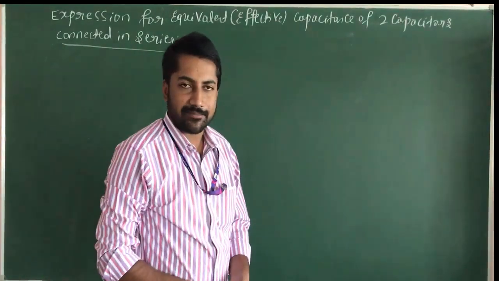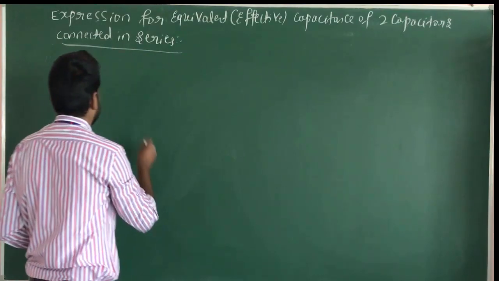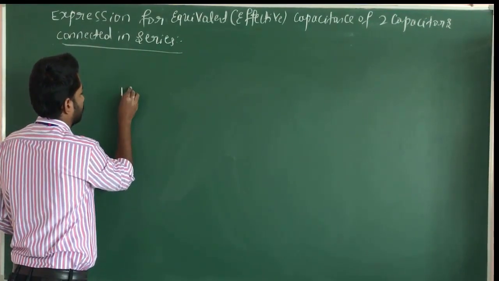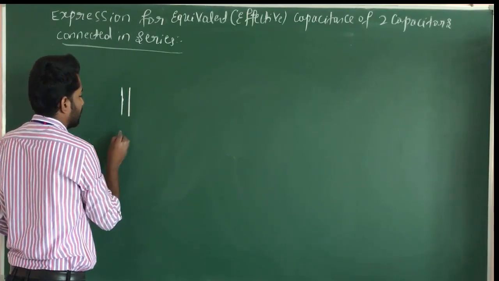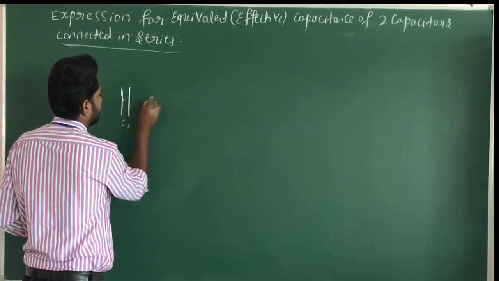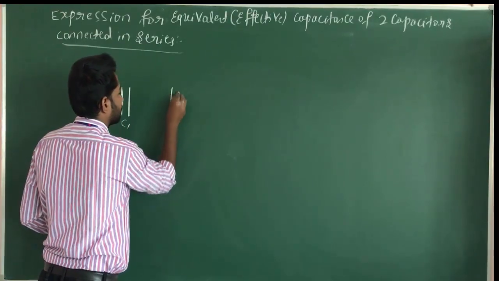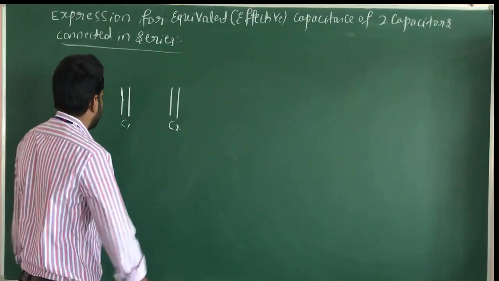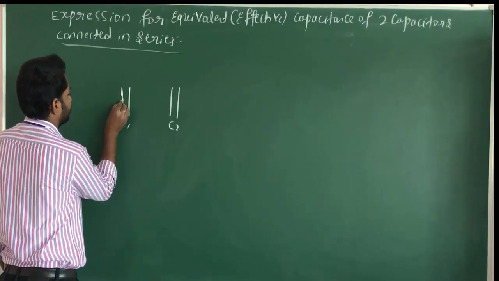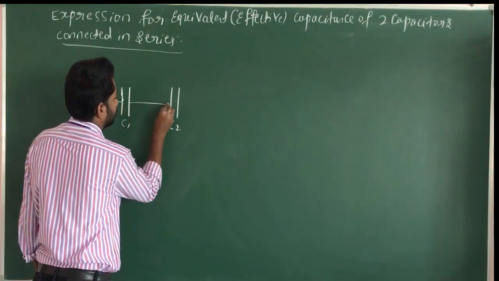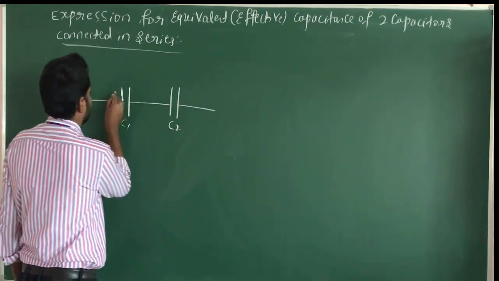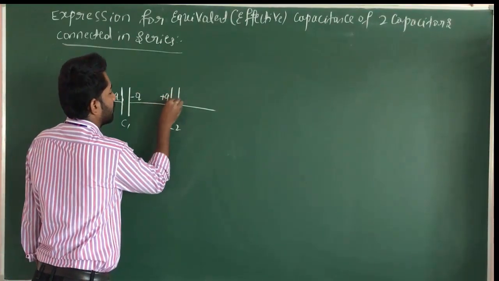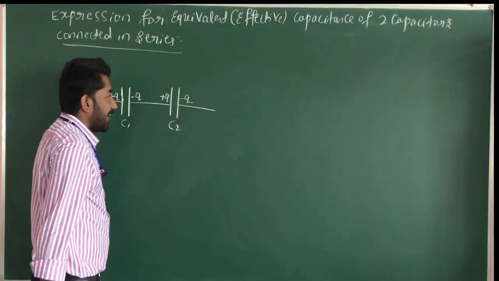Now I consider two capacitors here. This is capacitor C1 and this is capacitor C2. This is the positively charged plate and this is the negatively charged plate. This is the positively charged plate and this is the negatively charged plate.